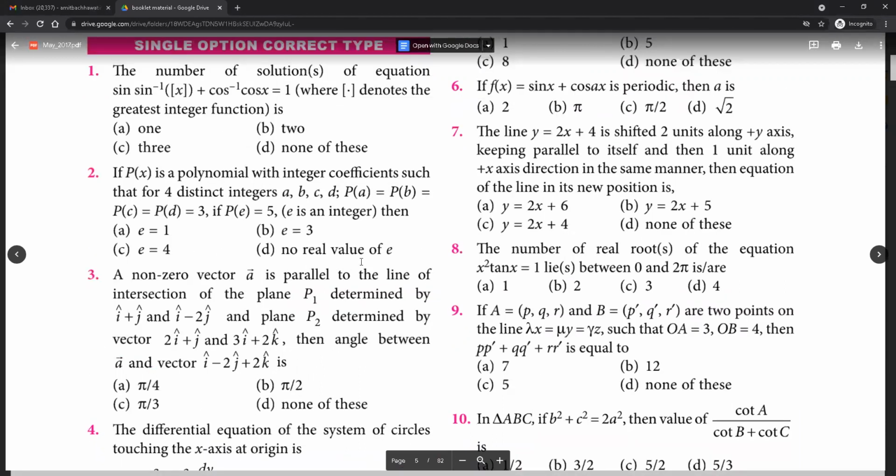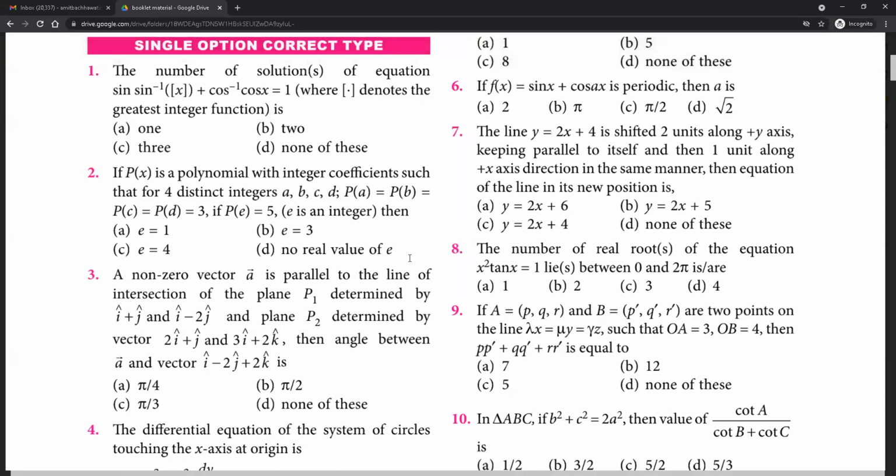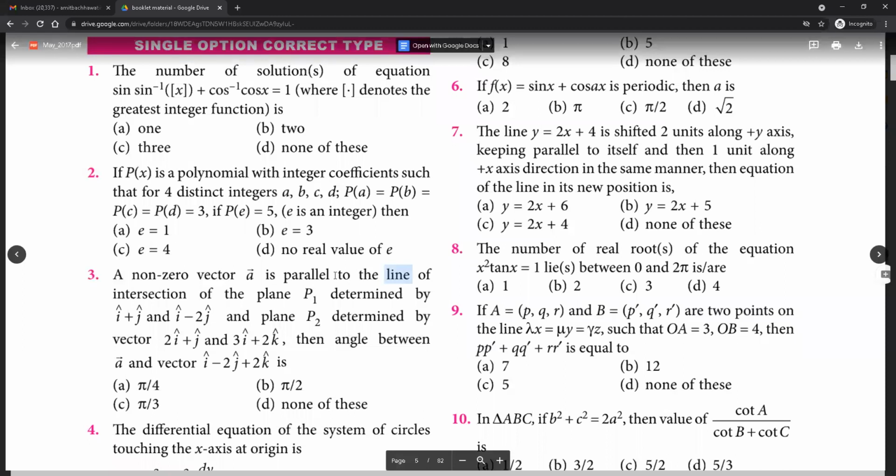A non-zero vector A is parallel to the line of intersection of planes P1 and P2. Sorry, so how do we get A? Vector A would be like a I plus j cross I minus 2j.